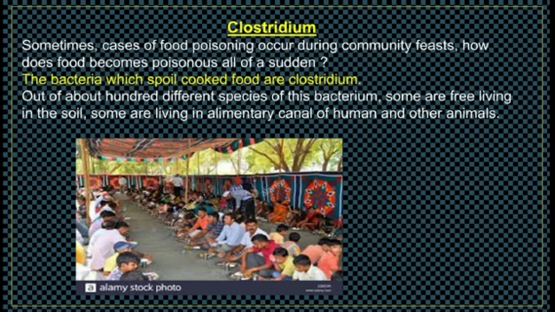Next is Clostridium. Sometimes cases of food poisoning occur during community feasts. How does food become poisonous all of a sudden? The bacteria which spoil cooked food are Clostridium. Out of about 100 different species of this bacterium, some are free living in the soil, some are living in the alimentary canal of humans and other animals.